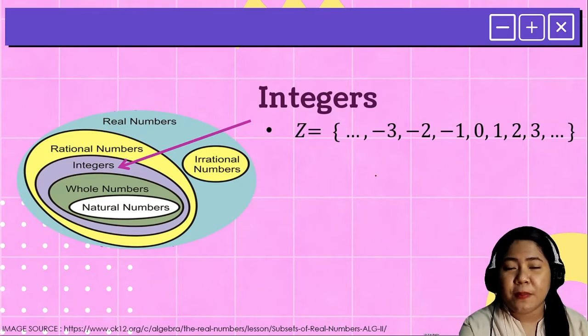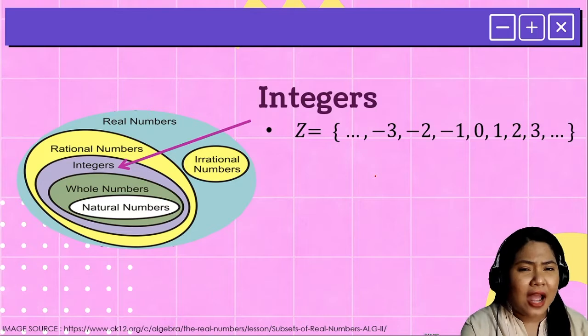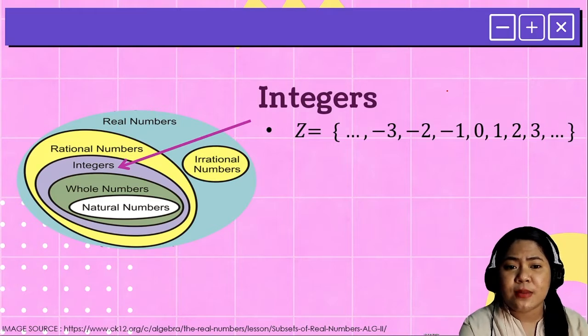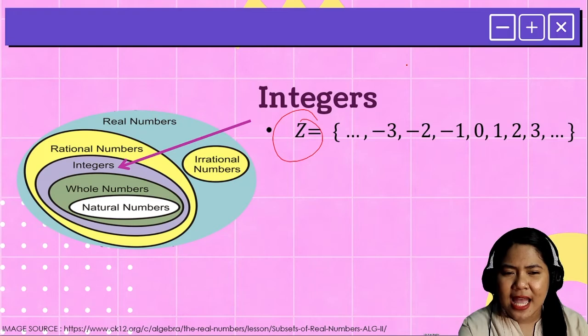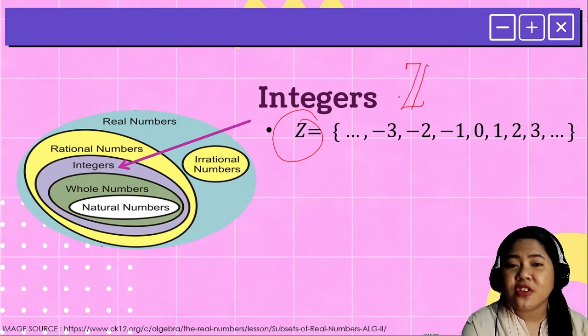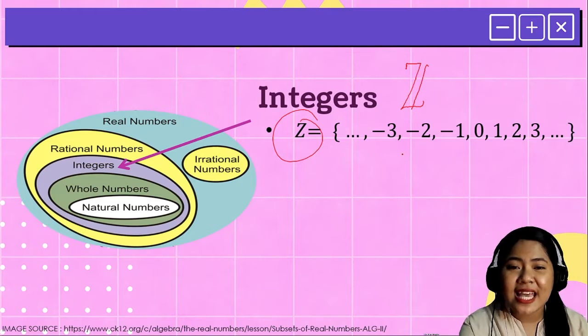Next, we also have the so-called integers. Integers are the positive numbers, 0, and the negative numbers. Fractions and decimals still are not allowed. And how do we denote integers in symbols? We use the capital letter Z. Actually, this is how we write it. Whenever you see that symbol, it denotes integers.